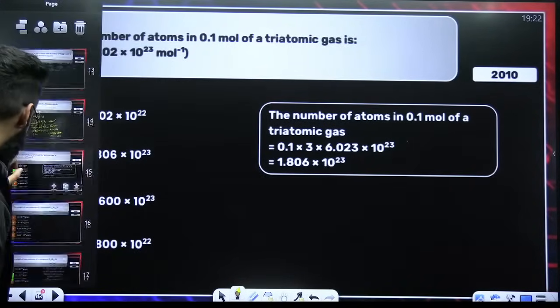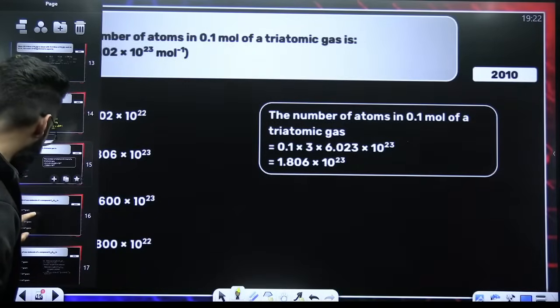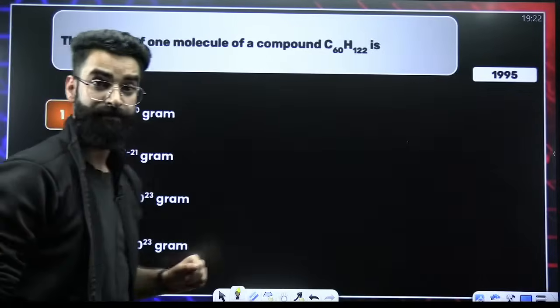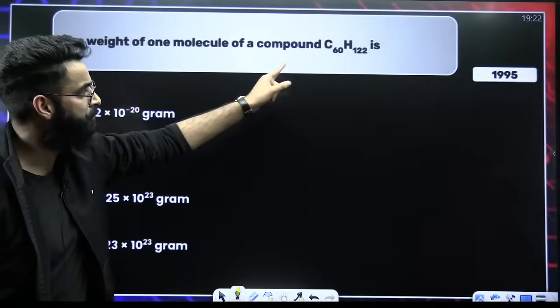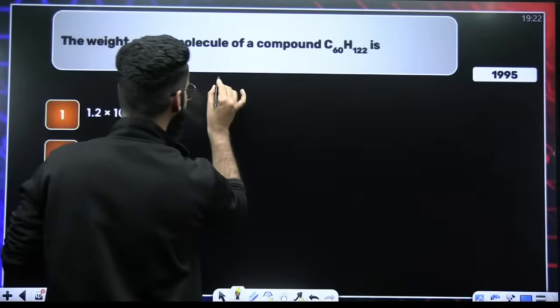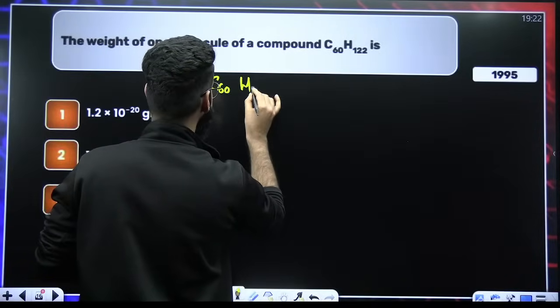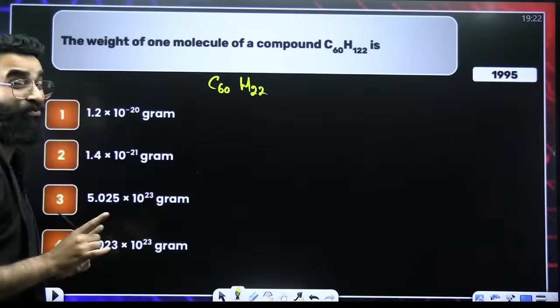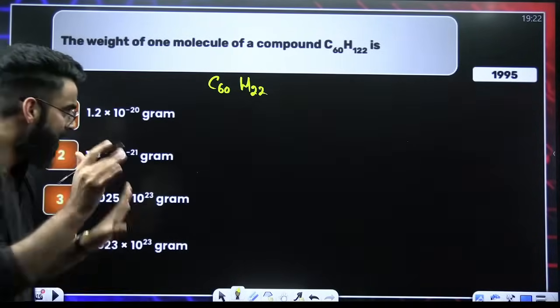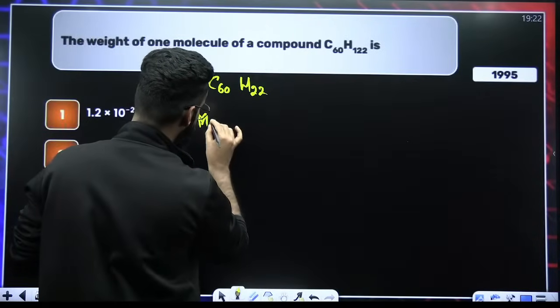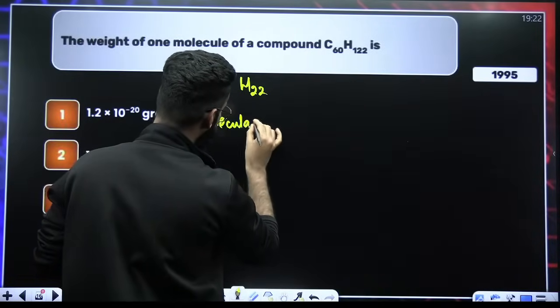Moving ahead to one more question. Be very quick. Look at this particular question. The weight of one molecule of the compound given to us, that is C60H122. We are supposed to calculate the weight of one molecule of this, and the weight has to be calculated in grams. My dear students, if I want to calculate the molecular mass of this compound, I can do that.